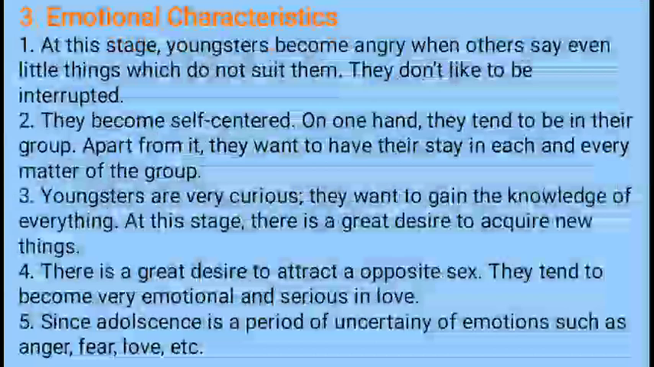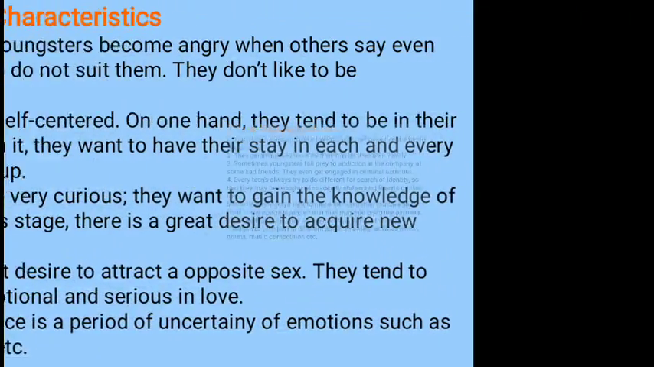They tend to become very emotional and serious in love. Whatever they feel, they feel that they are in love with each other. So here they are attracted towards the opposite sex, which is why they tend to be very emotional and serious in love. Adolescence is a period of uncertainty of emotions such as anger, fear and love. Everything is there: there is anger, there is fear, there is love. So the adolescent period is a period of uncertainty of emotions.